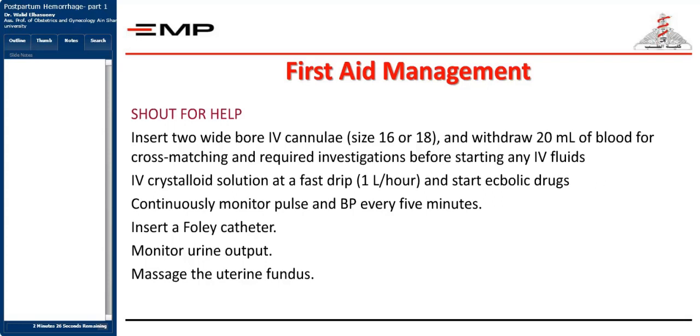If the kidney is properly perfused and the urine output is proper, which is around 500 milliliters per hour, then this kidney is properly perfused and this patient is not in a late stage of shock. But if the perfusion of the kidney starts to be affected and the patient starts to become oliguric, this is the point we must be very, very worried about the condition of the patient. You're going to massage the uterine fundus to make sure that the uterus is contracted or it's starting to contract.